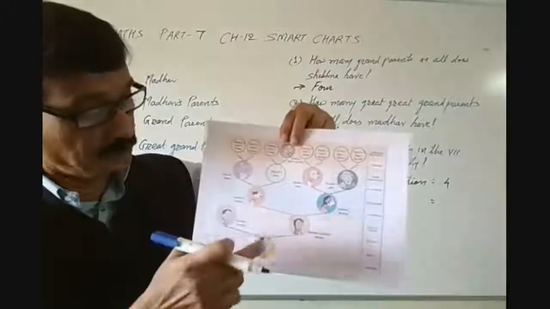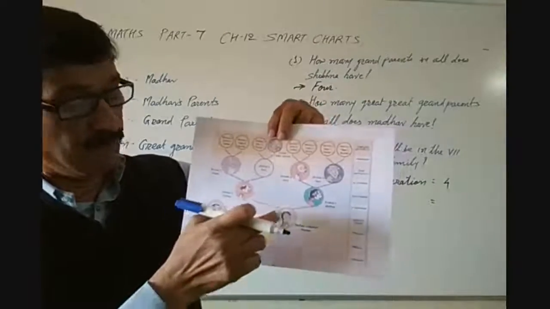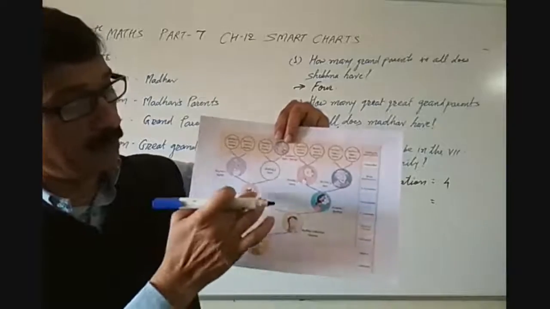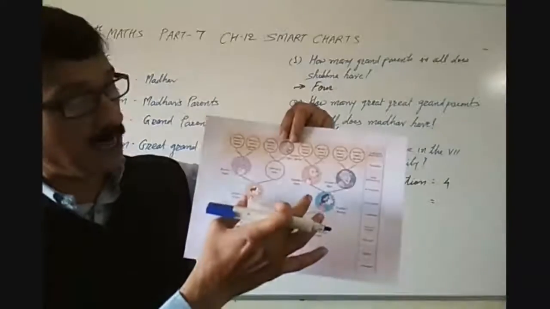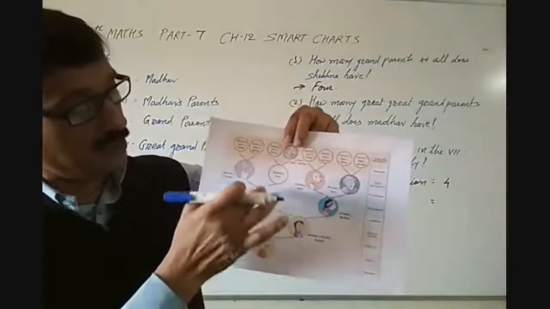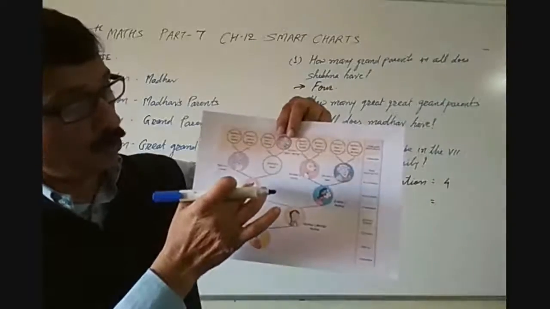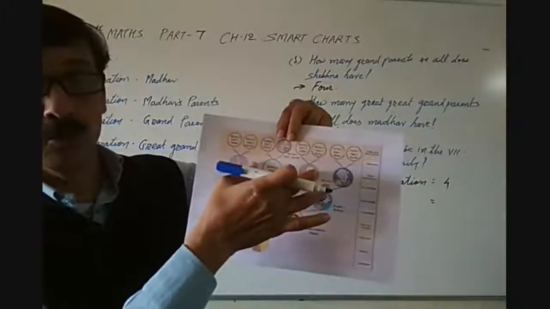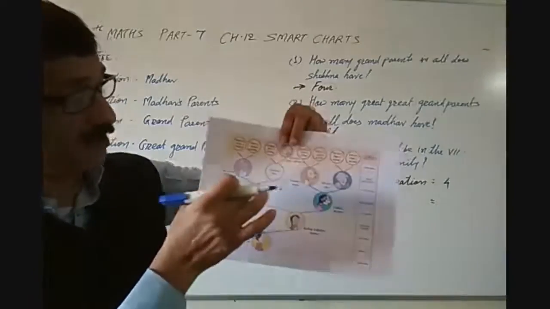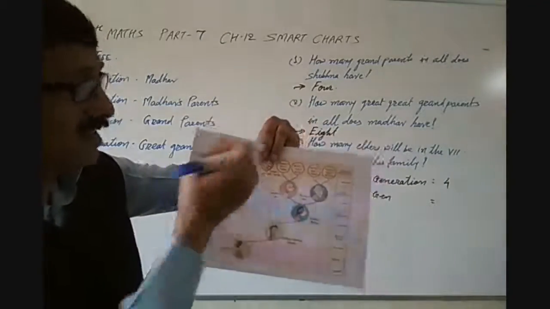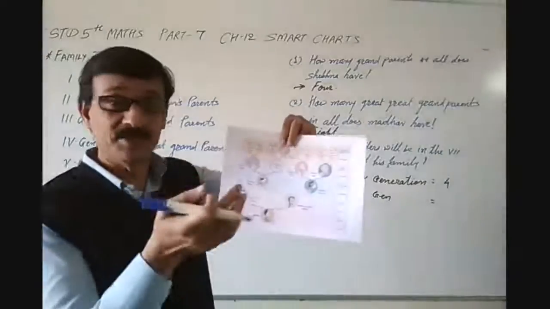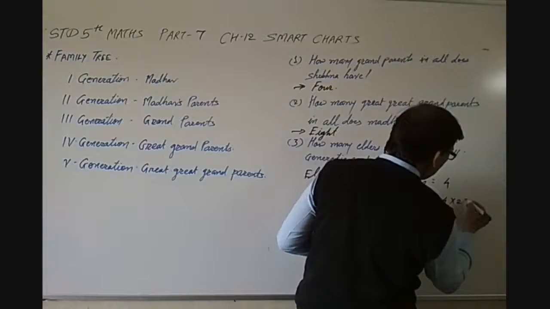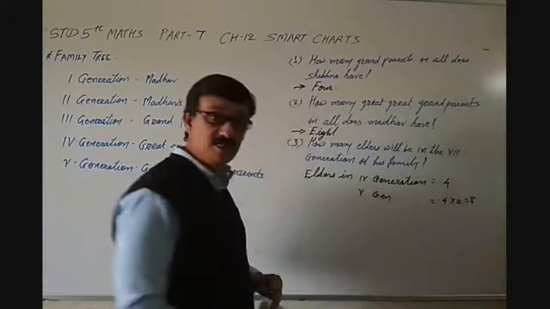Now suppose, in the first generation, they were 2. From 1 into 2 is 2. Now in the 1, 2, 3, 4, 4th generation, look at 2 and 2 means 2 multiplied by 2. It is in this generation. So once again multiply by 2, their parents. So in the 5th generation also 4 multiplied by 2 is equal to 8, isn't it?